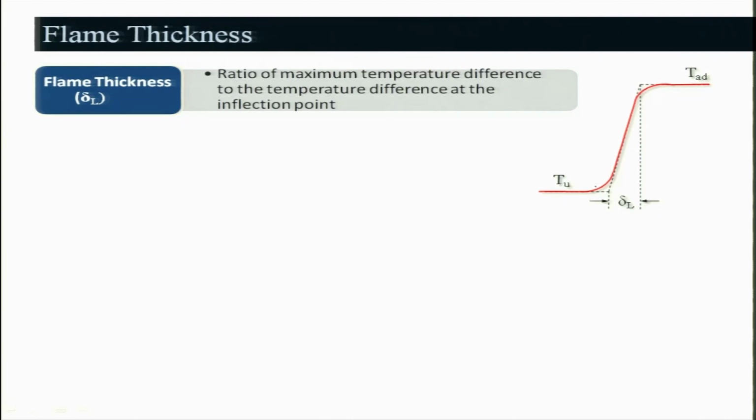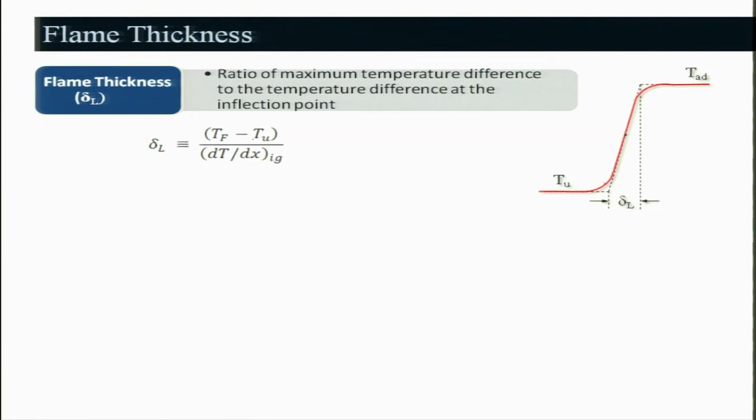In an actual situation there will be a curvature here, and the inflection point will be somewhere here where the slope is changing from positive to negative. So, that we will define as delta L, the flame thickness. This is your flame thickness. I will take a tangent and then do that.